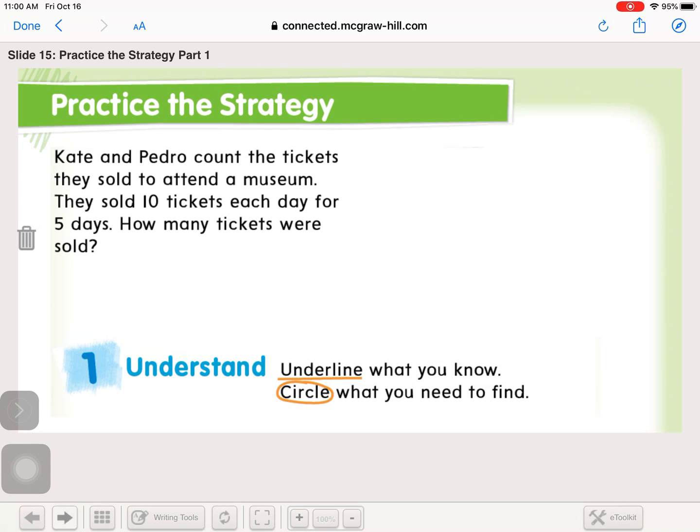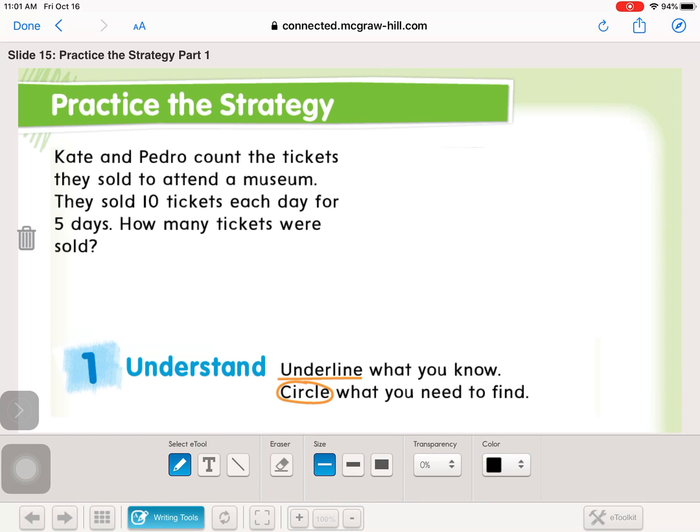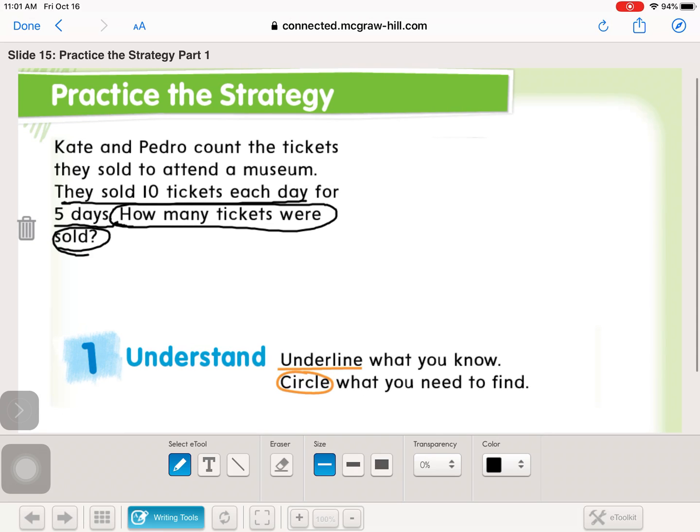Okay, so now it's time to practice. Kate and Pedro count the tickets they sold to attend a museum. They sold 10 tickets each day for 5 days. How many tickets were sold? So remember, step 1 is to underline what we know and circle what we need to find. So what do we know? Well, we know they sold 10 tickets each day for 5 days. So how many tickets were sold? How many tickets were sold is what we're trying to find here.